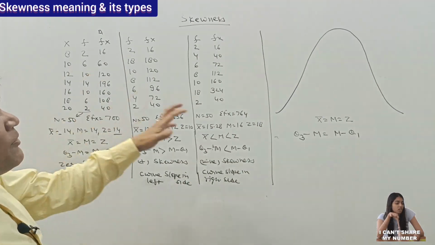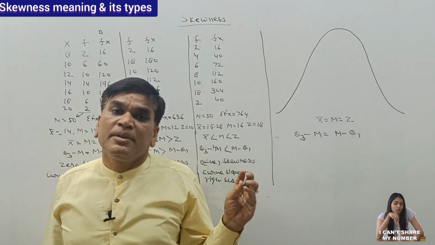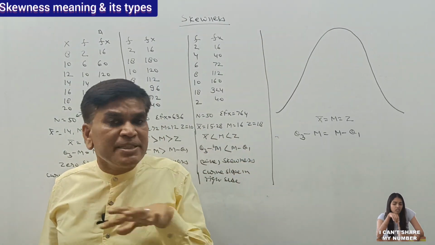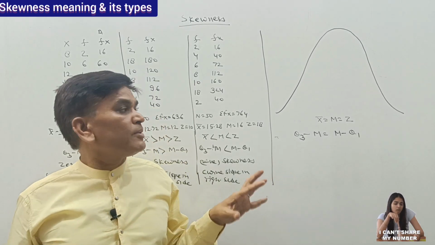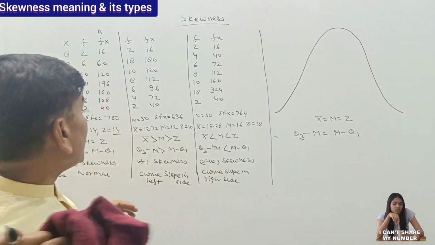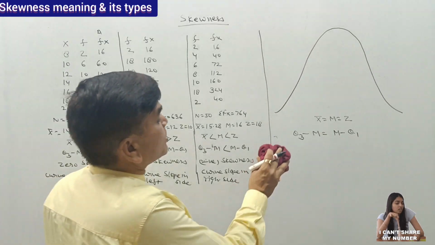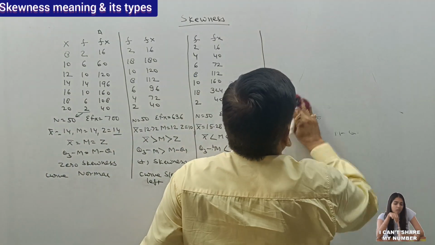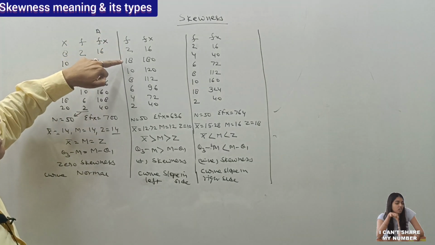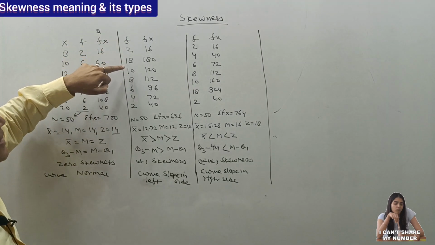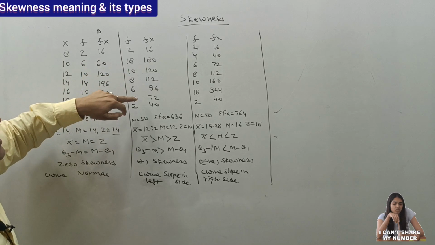Okay. So the very first thing you may note now is that if there is a symmetric series, then there will be an absence of skewness. But in the next condition, the frequency is firstly increasing by 16, then decreasing by 8, and then decreasing at a regular interval.